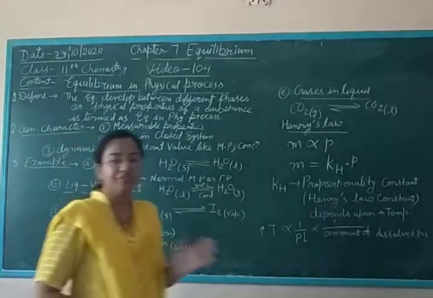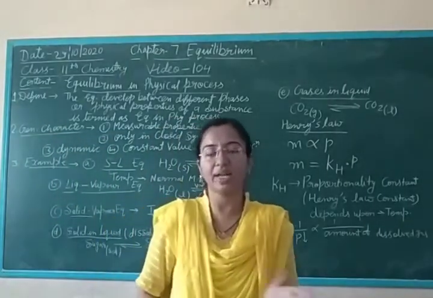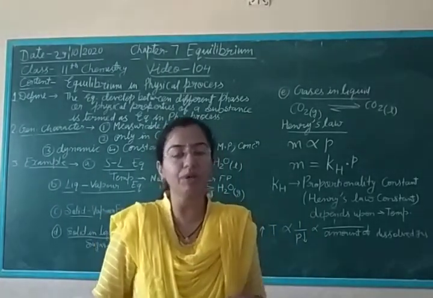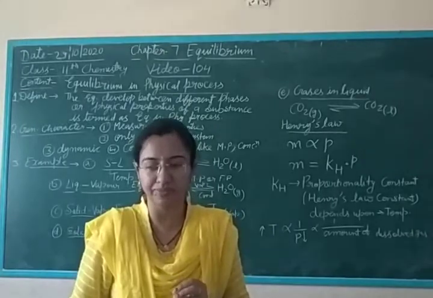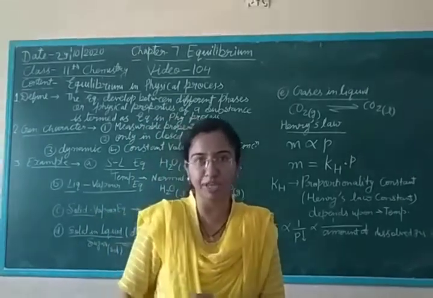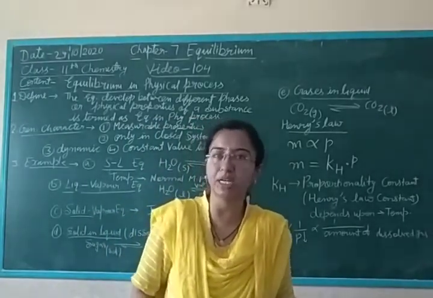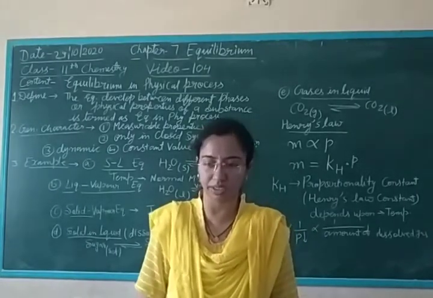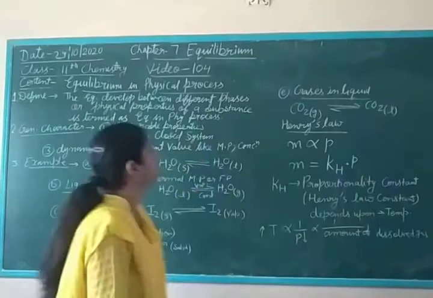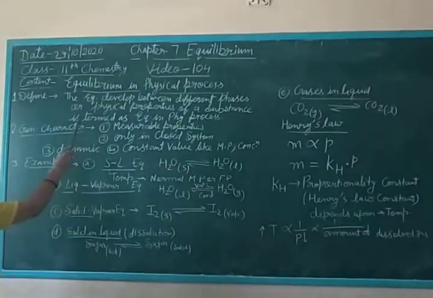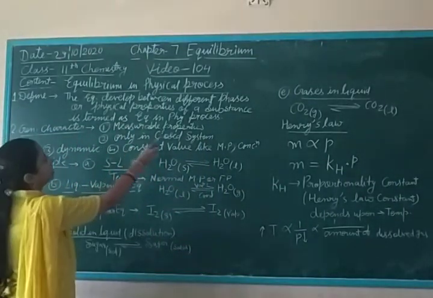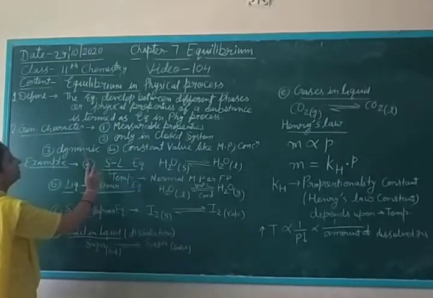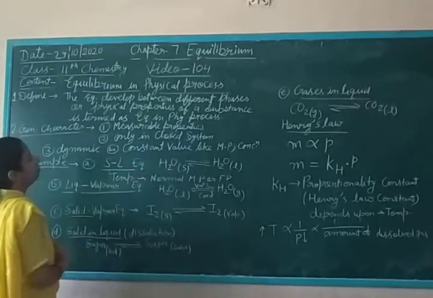That means different types of phases, like solid, liquid, vapor, gases. The equilibrium developed between different phases or different physical properties, we consider as the equilibrium in the physical process. Again I say, the equilibrium developed between the different phases or physical properties of a substance is termed the equilibrium in the physical process.